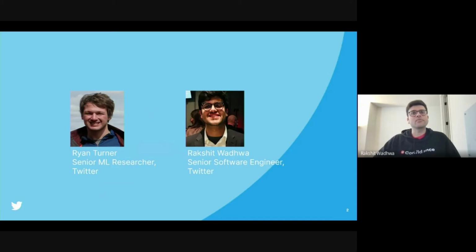So hi, I'm Rakshit Wadhwa, the one on the right, and I'm a senior software engineer at Twitter. I have been working at Twitter for the past 3 years now, and I'm part of the privacy platform team here. We build tools and services for data protection and privacy. Along with me is Ryan Turner, the one on the left, and Ryan is a senior machine learning researcher at Twitter. He has been at Twitter for the past 2.5 years now, and he's part of the Cortex team. The Cortex team provides machine learning solutions and expertise for various projects across Twitter.